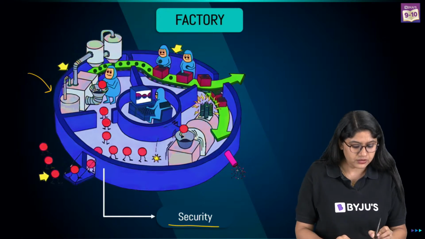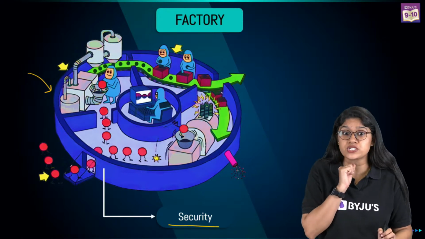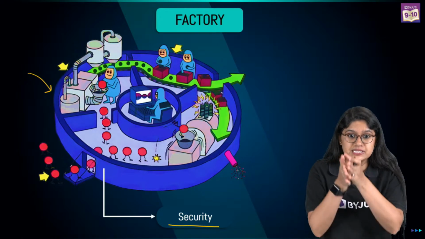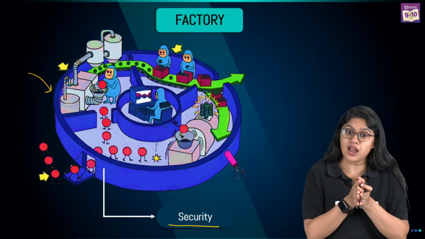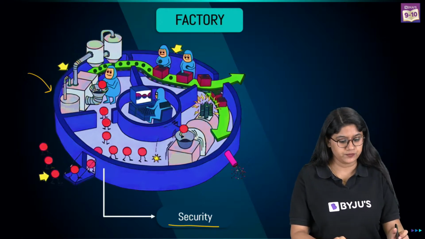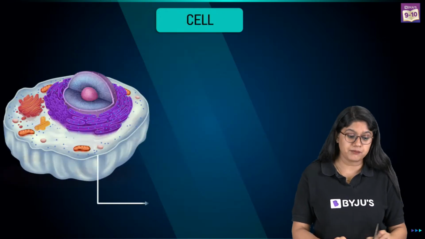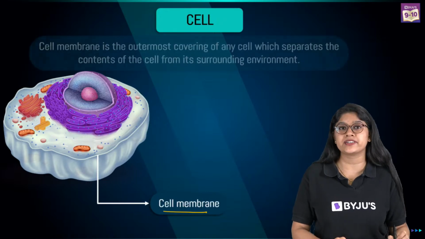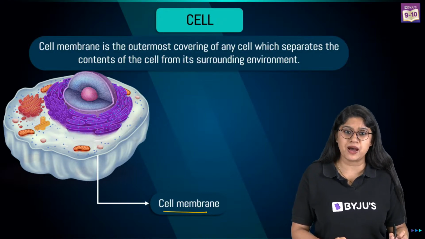So, we can call it the security of the cell because it provides the barrier between the cell and the near surroundings. Yes? Right, everyone? Very good. So, we can say that if we compare cells, cells have the security, and of course, this is provided with the help of the plasma membrane.